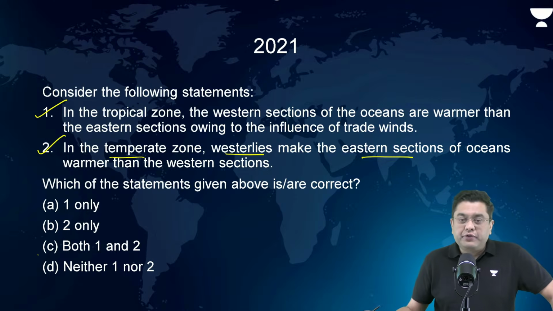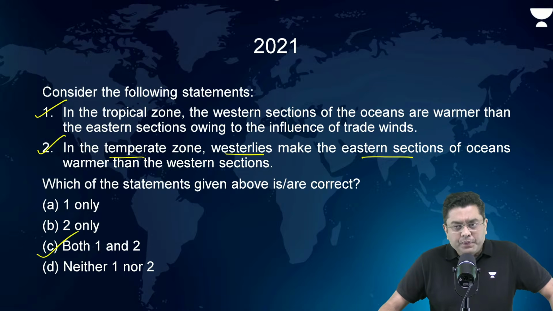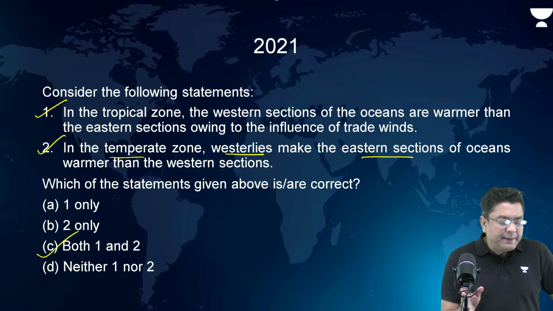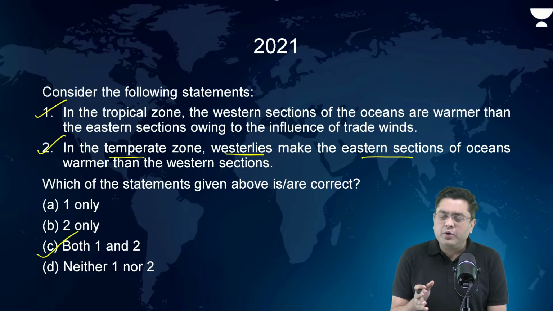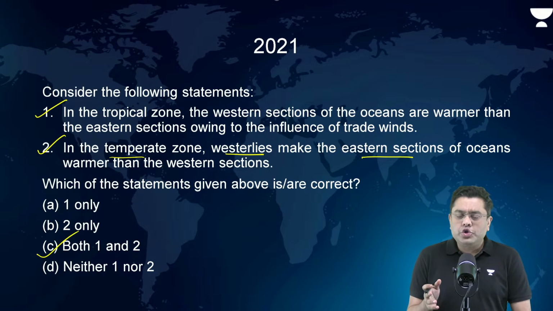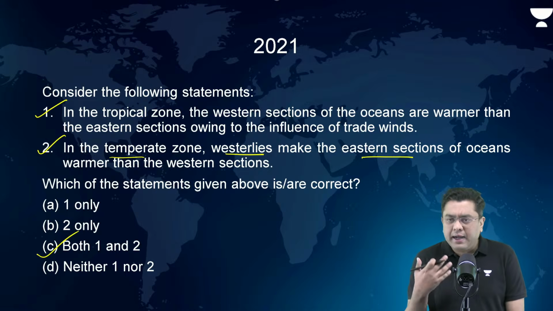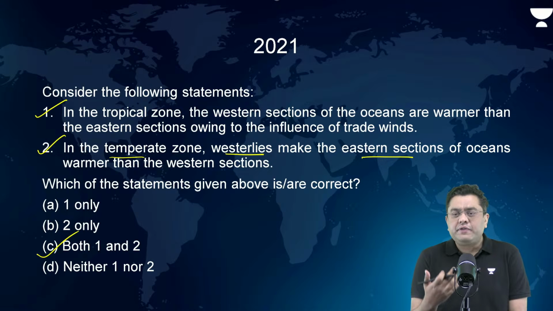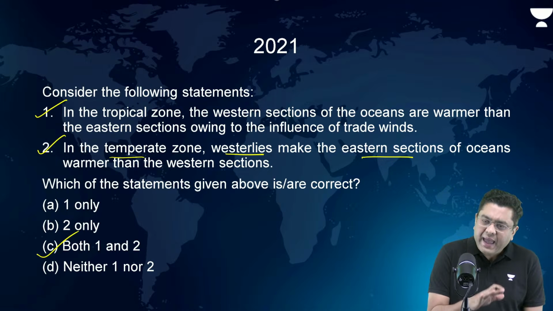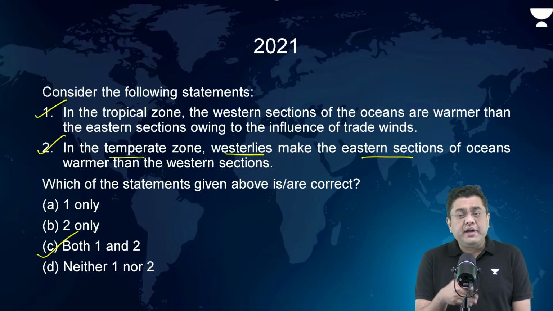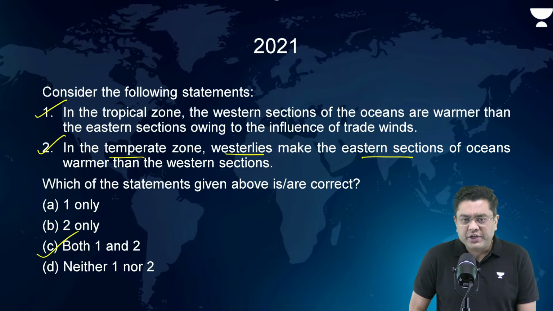So the correct answer is going to be C, that is both 1 and 2. Okay. It is a simple concept that we discussed yesterday associated with the concept of onshore and offshore winds. Onshore winds end up creating downwelling, which increases the sea surface temperature, and the offshore winds create upwelling, which reduces the sea surface temperature.